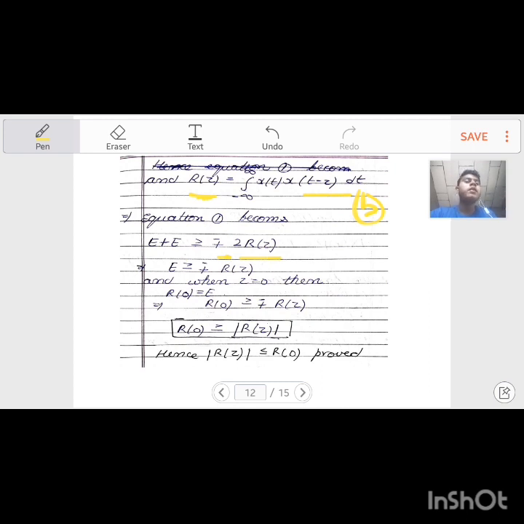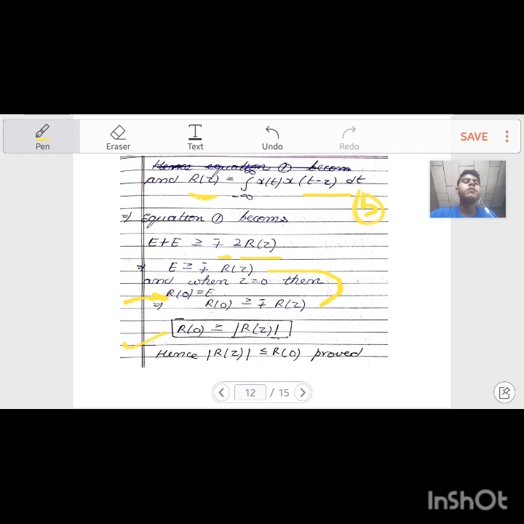Now we know that when tau equals 0, r(0) equals E. This we studied during verification of property 2 of the autocorrelation function for an energy signal. Hence we can replace this E by r(0). This equation becomes r(0) greater than or equal to minus-plus r(tau). Hence property 3 is also proved. We have proved property 3.